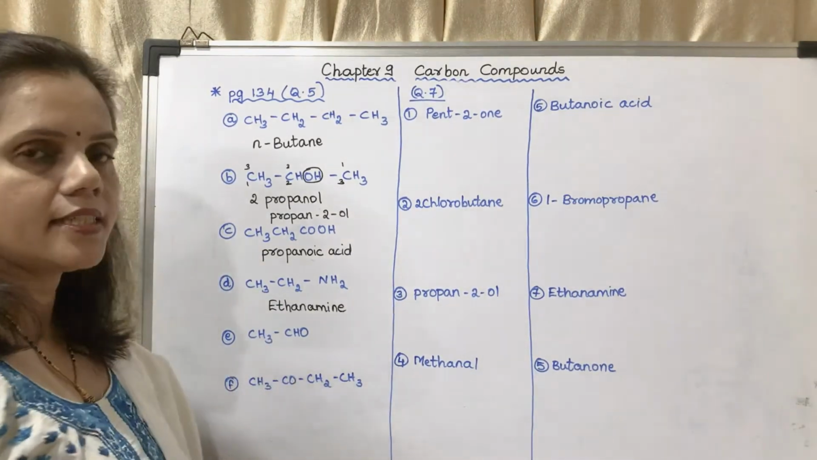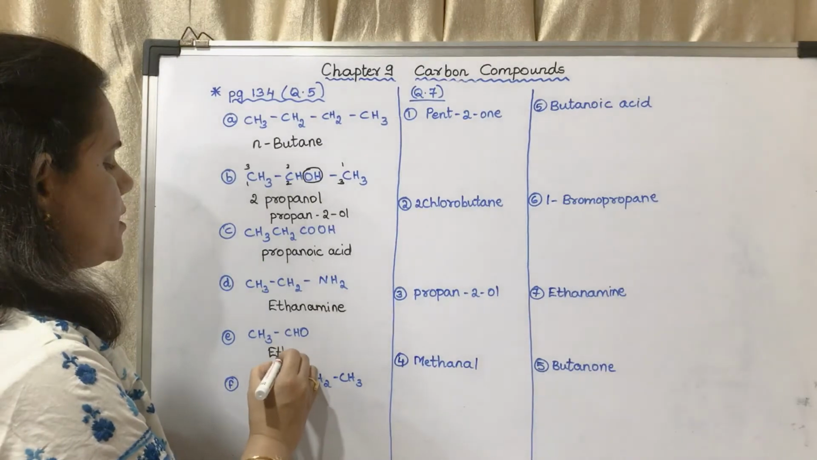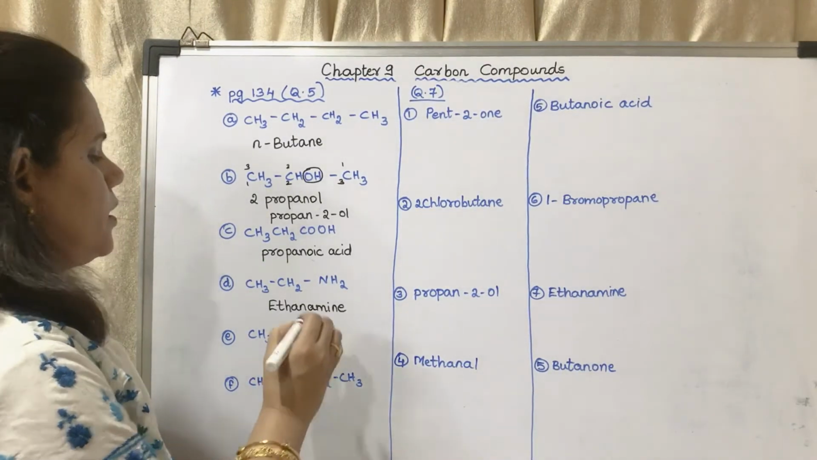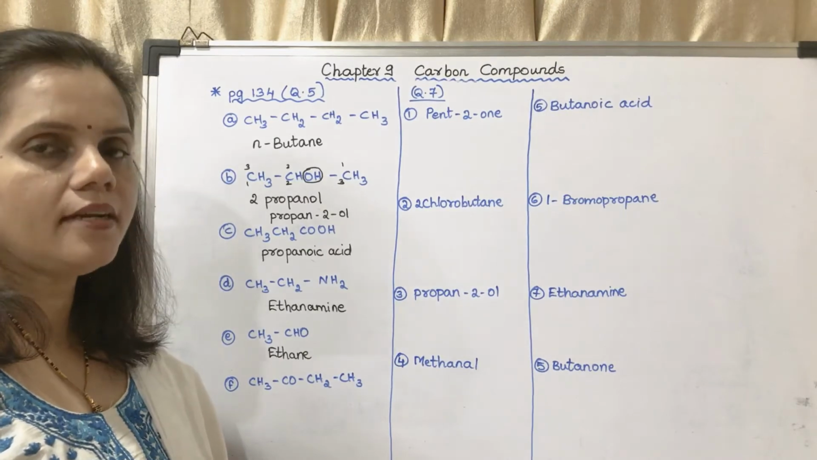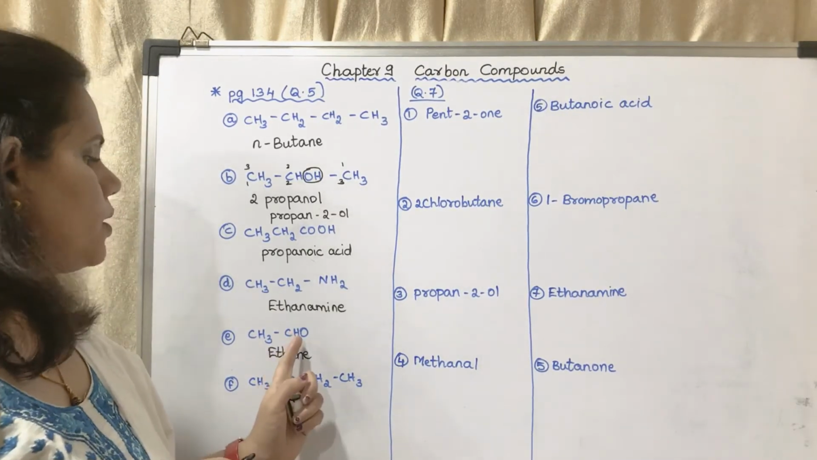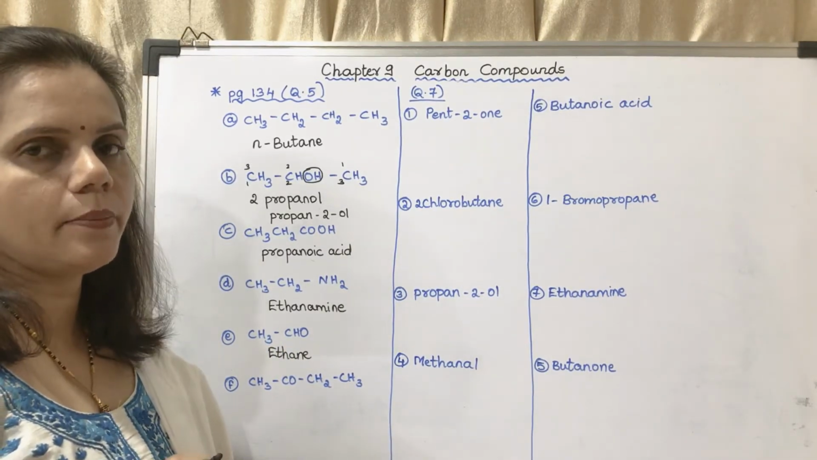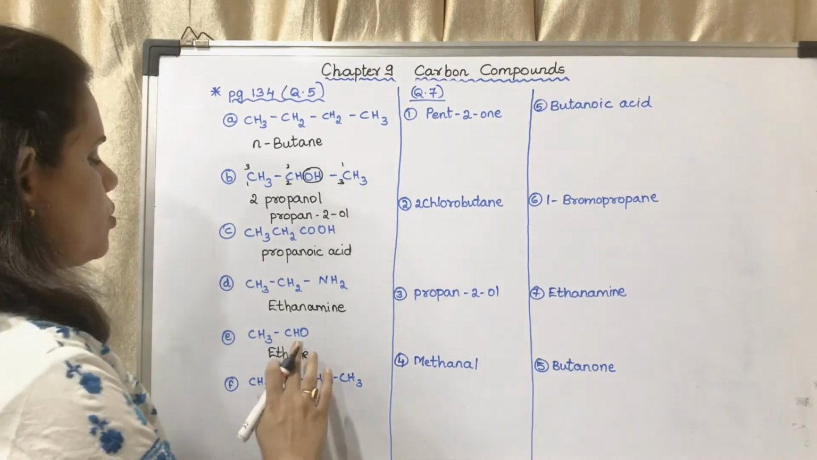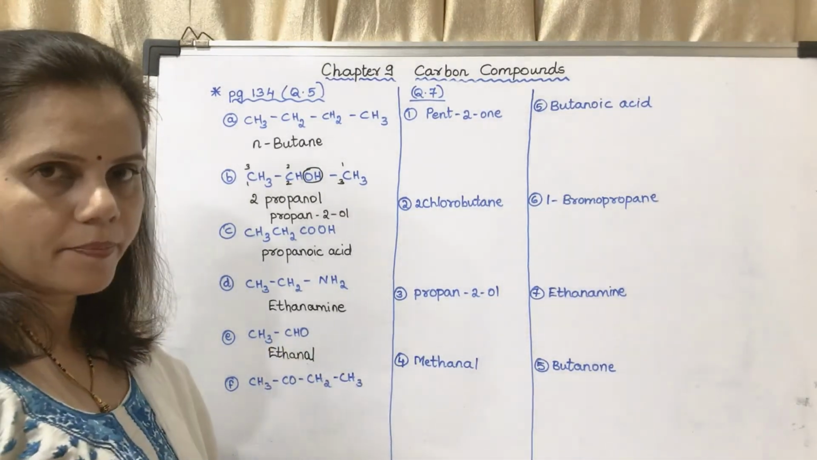Now the next is CH3CHO. How many carbon atoms? 2. So it is ethane. CHO group means aldehyde group. It is always towards one side, so then there is no tension of numbering the carbon atoms. So it is aldehyde. What will be the suffix? The suffix will be Al. So I will remove E and write Al.